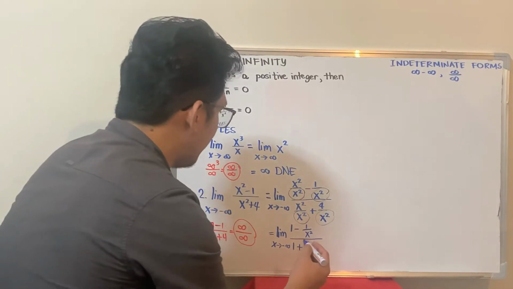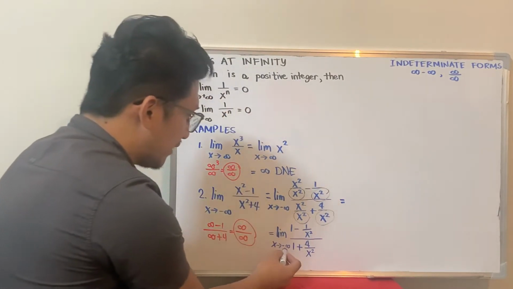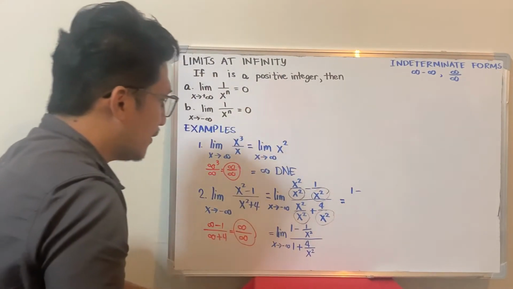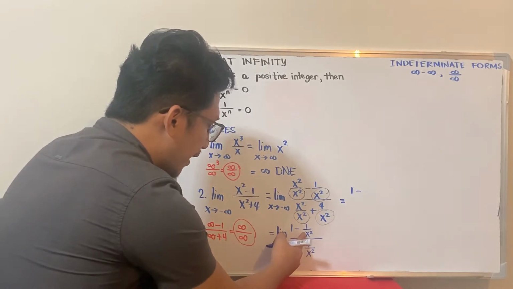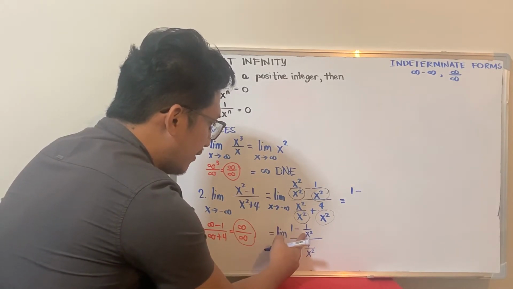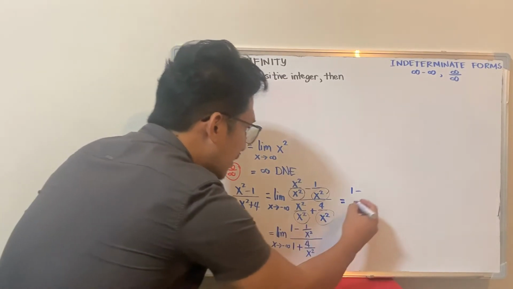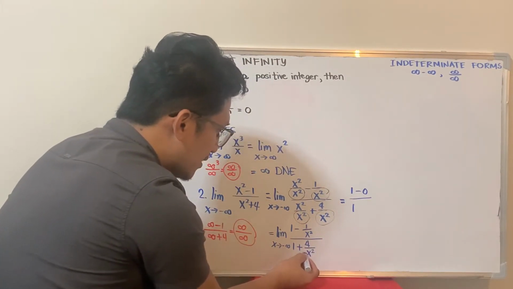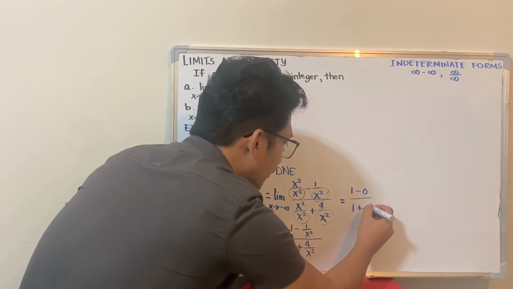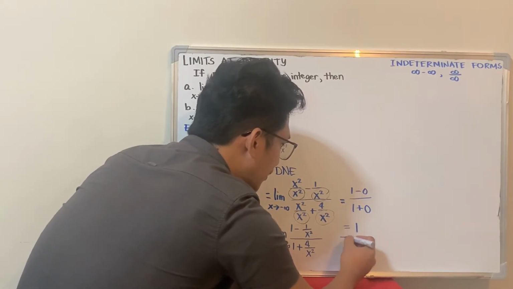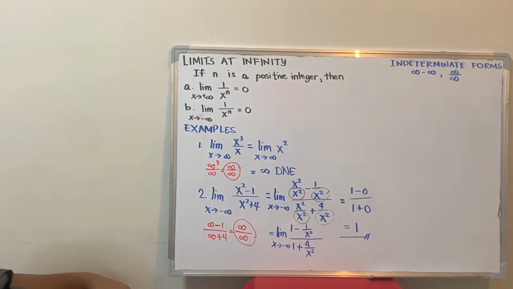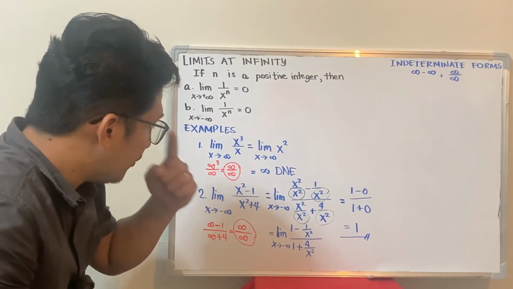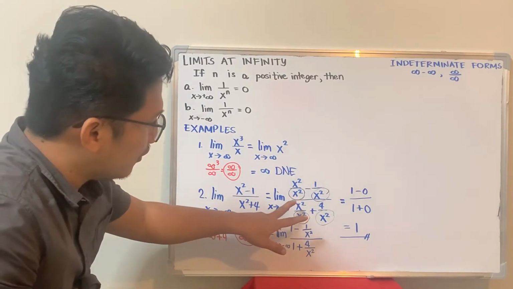So if you substitute negative infinity, it becomes 1 minus 1 over negative infinity squared, which is 1 over positive infinity, that is 0, right? All over 1 plus 4 over infinity, which is also 0. So in other words, your limit is equal to 1.